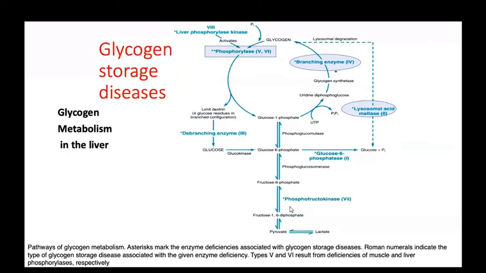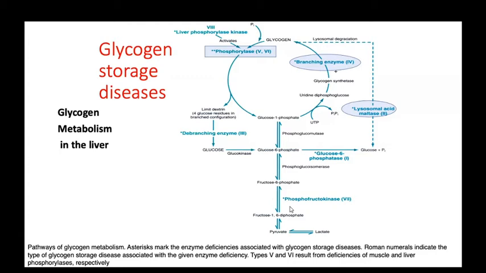So glycogen metabolism mostly occurs in the liver, and both storage and metabolism of glycogen occur in the liver. In this figure we will see glycogen metabolism and the enzyme deficiencies. The marks indicate the enzyme deficiency associated with glycogen storage disease, and the Roman numerals indicate the type of glycogen storage disease associated with the given enzyme deficiency.